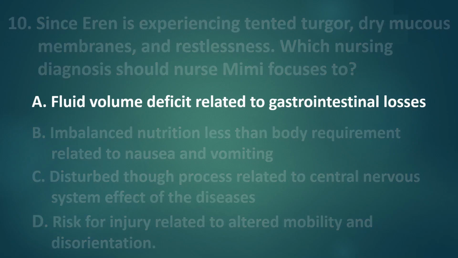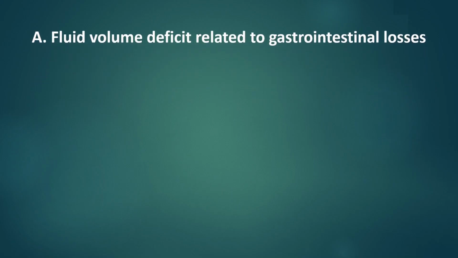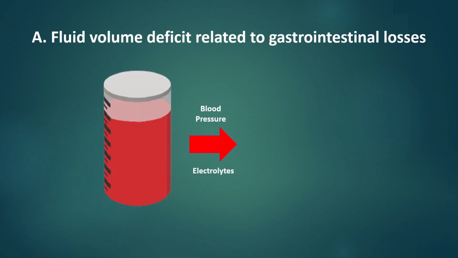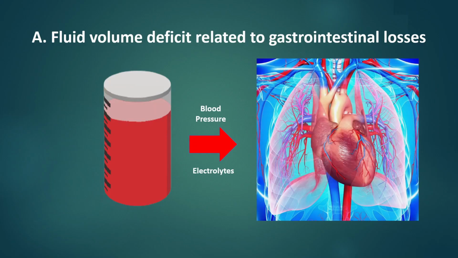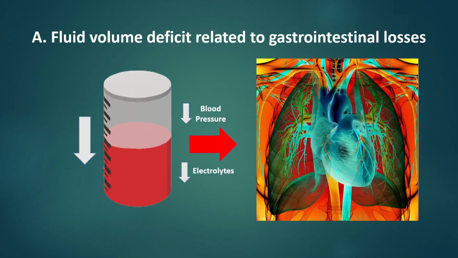The correct answer is letter A. Fluid volume deficit related to gastrointestinal losses. Fluid volume is directly proportional to blood volume, which blood pressure and electrolyte supply rely on for optimal body function. If fluid volume decreases, it also lowers the blood pressure and supply of electrolytes in the body, causing hypotension and cardiac dysrhythmias. Other nursing diagnoses such as imbalanced nutrition, disturbed thought process, and risk for injury can be addressed if we can maintain fluid volume for a patient experiencing diarrhea.